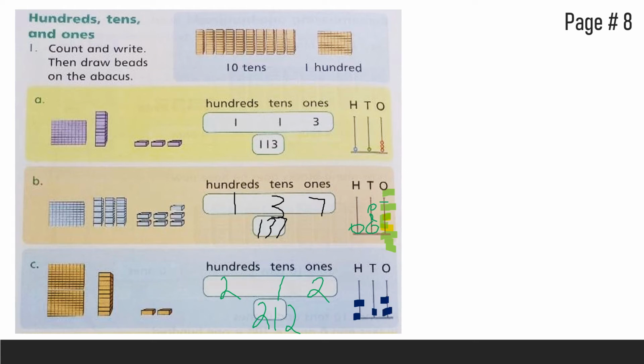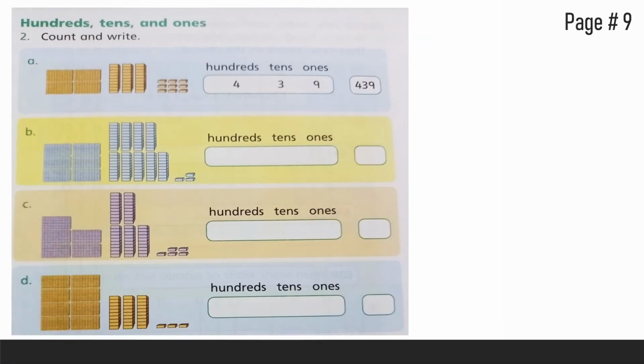Okay, now open page number 9 of your book, and the same thing we have to do here. We have to count the blocks and write in each column.